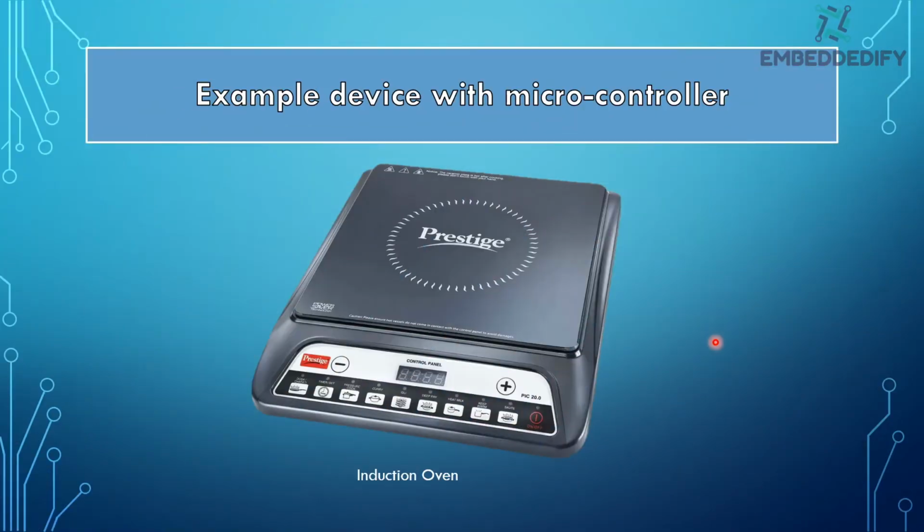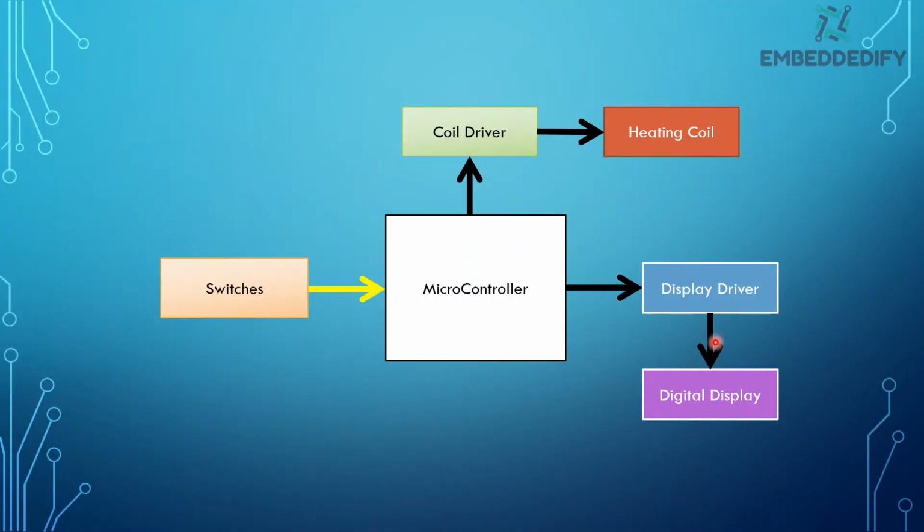For that purpose, we take an example of an induction oven. Basically, all the inputs and outputs of a device are connected directly or indirectly to the microcontroller. For our example case, all the switches of the induction oven can be connected directly to the microcontroller. Whenever we press any switch of the oven, the microcontroller can sense that a particular switch has been pressed.